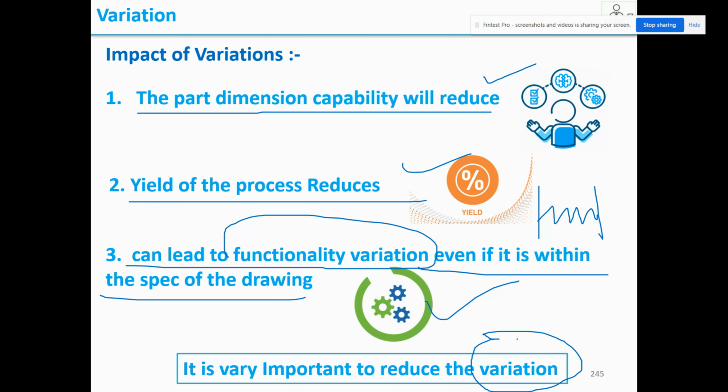So how are you going to reduce the variation? For the specified output that you want, we need to find out which are the significant parameters that are effective, and fine tune all the significant parameters, set those significant parameters to achieve only that particular required output. Therefore everyone will be set to achieve only one output, and therefore the variation will reduce.